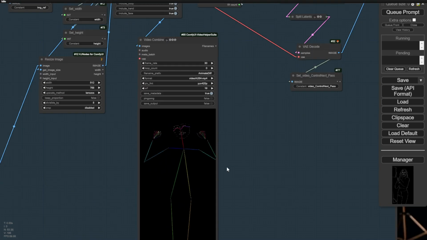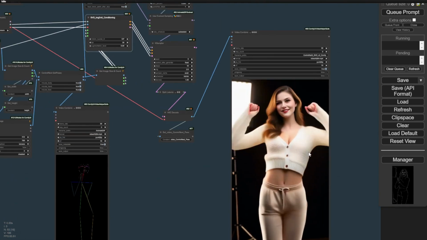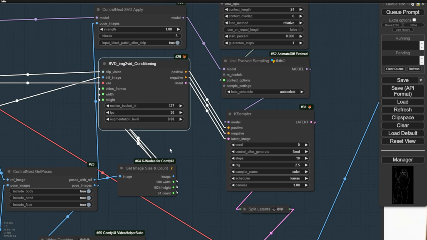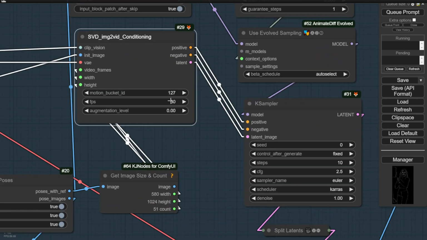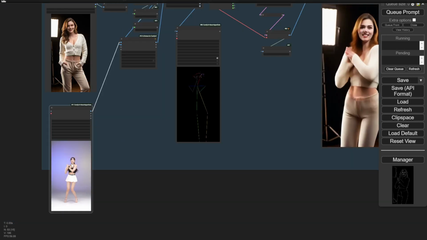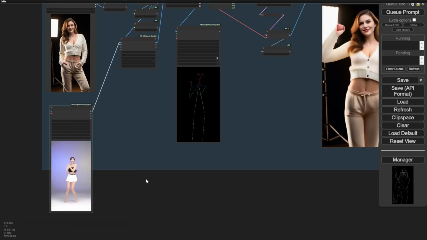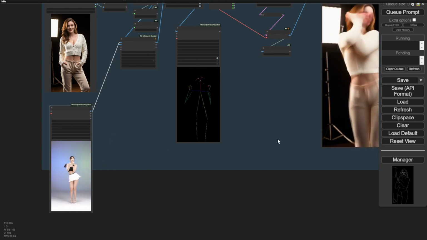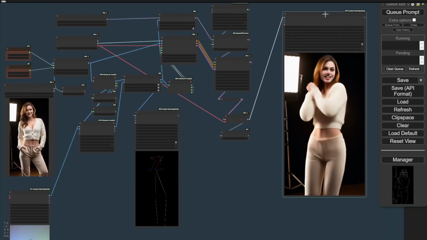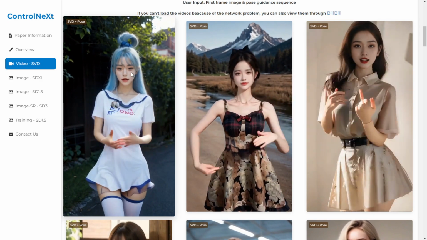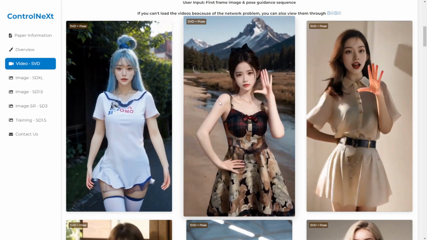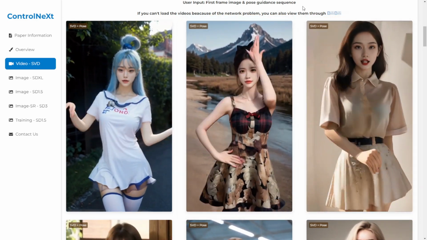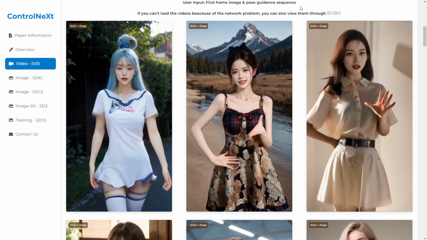Although they have solved a lot of problems, like the morphing and the character consistency of the styles, outfits, background, etc., the speed of the motions cannot be reproduced the same as in the original source videos. That won't allow us to create TikTok short dance videos that I know a lot of you are interested in; you just cannot produce such videos. Even their demo videos only show a very short motion period and very simple hand dance and shaking their booties, etc., but not very complex dance moves or human movements.